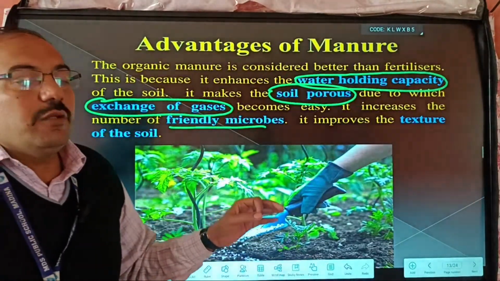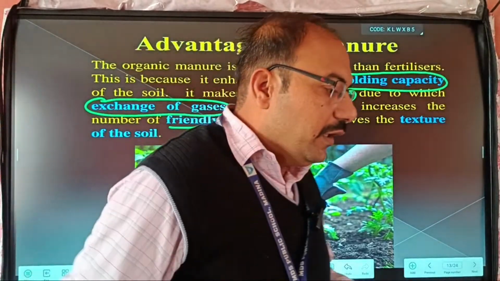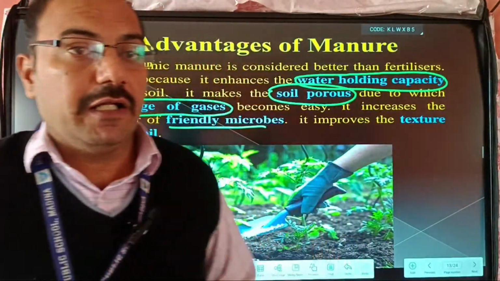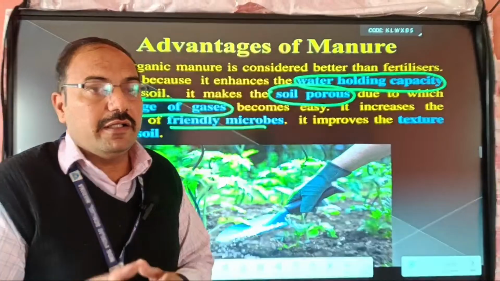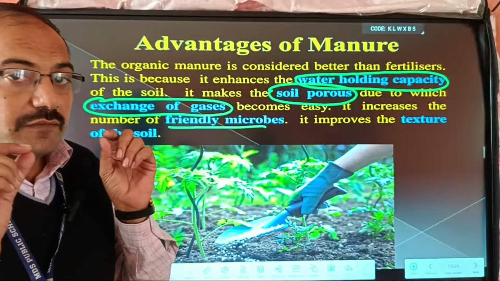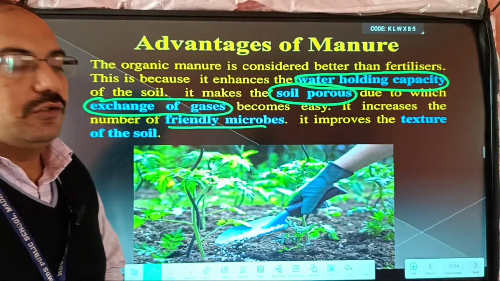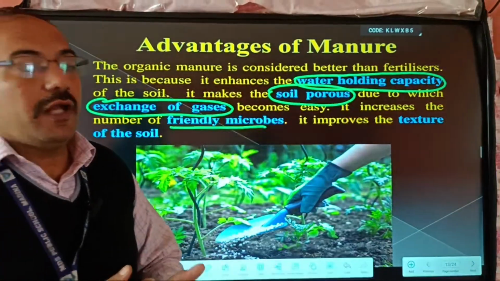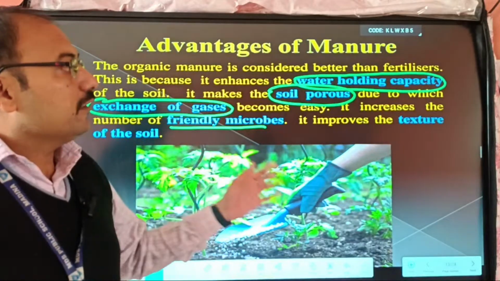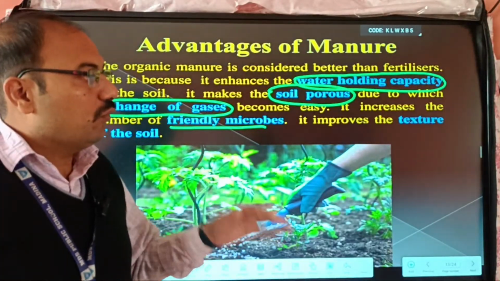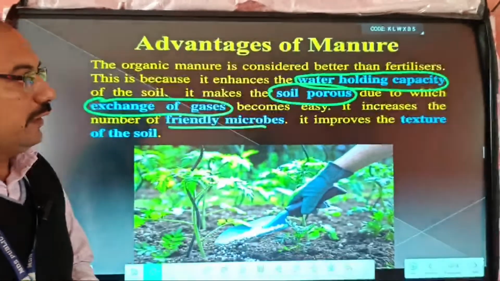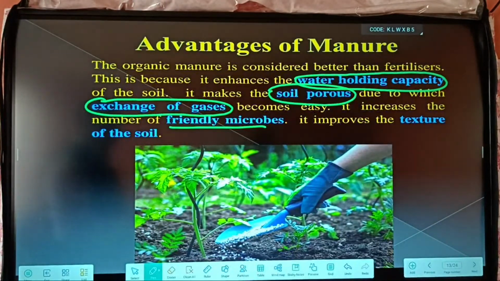This is known as green manure because, as we already know, our pulse plants have a bacterium named rhizobium. That rhizobium absorbs nitrogen from the atmosphere and produces nitrogen in the soil. If we grow this type of crop, like pulses, the fertility of the soil increases. That type of plant, which grows in the soil and mixes into the soil, is known as green manure. That is also a good choice of manure.